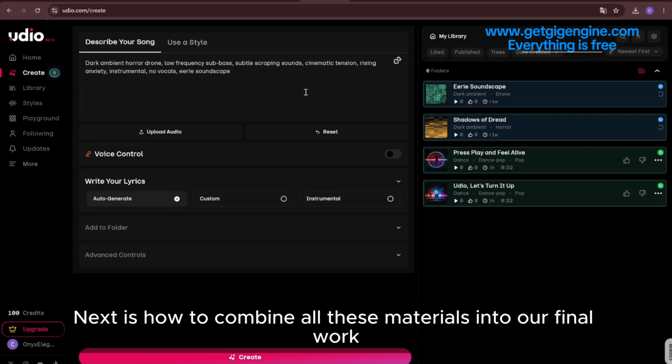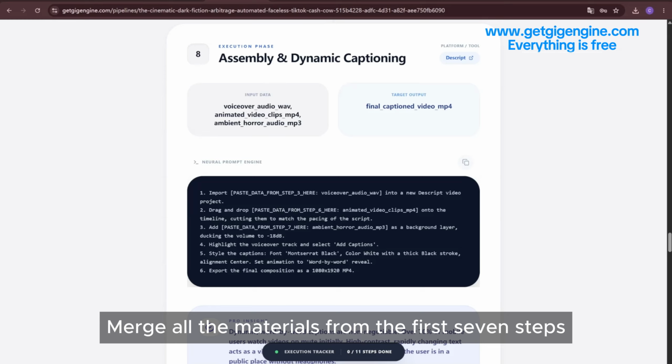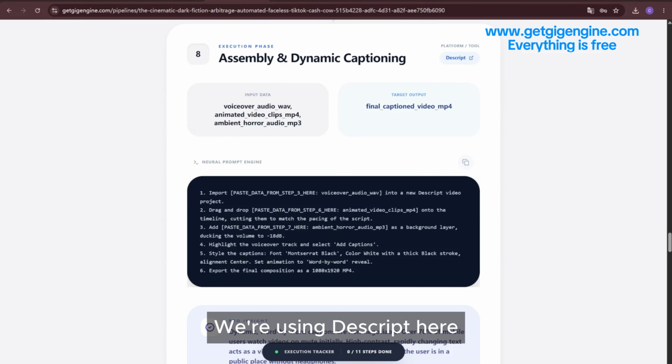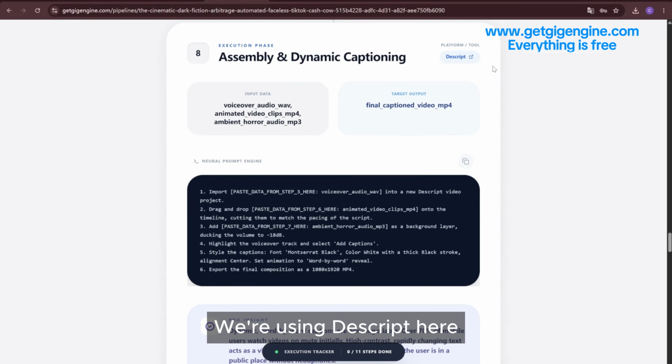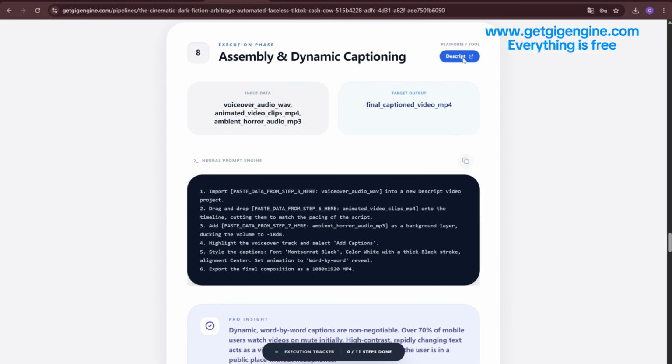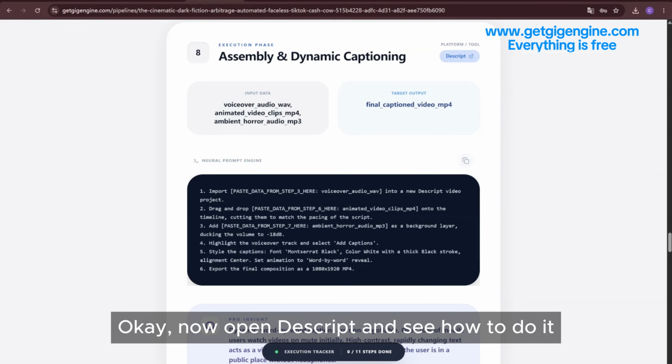Okay, background music from step 7 is done. Now step 8. Merge all the materials from the first 7 steps. We're using Descript here. Okay, now open Descript and see how to do it.